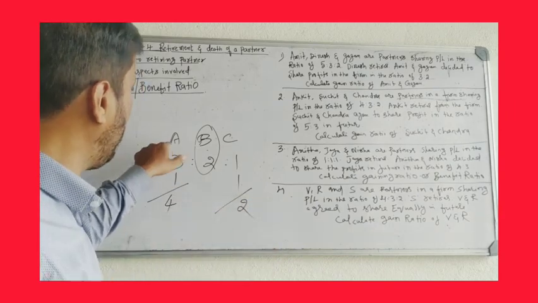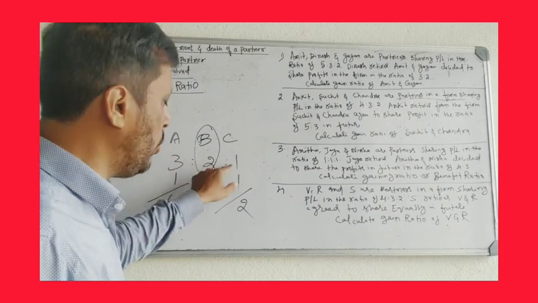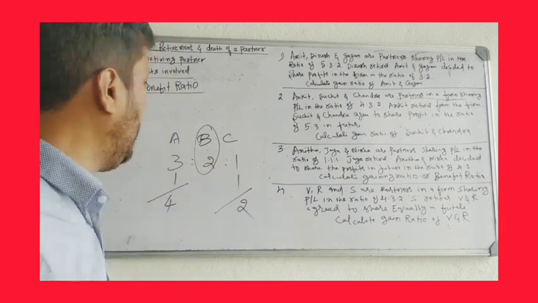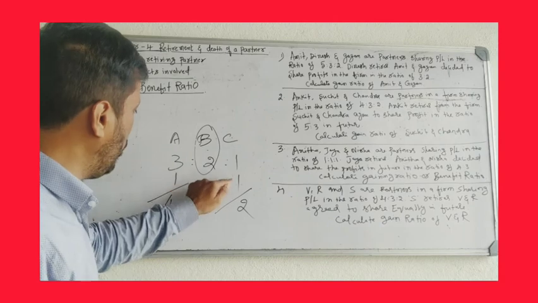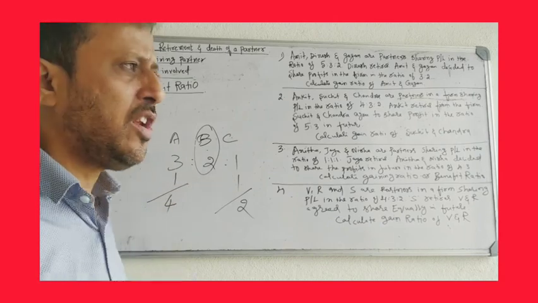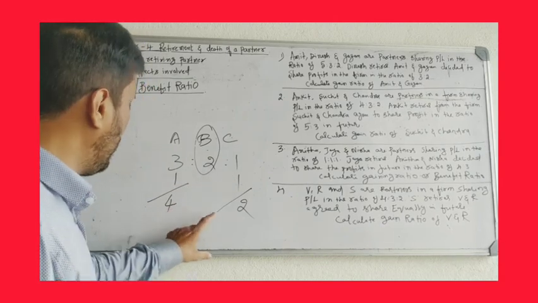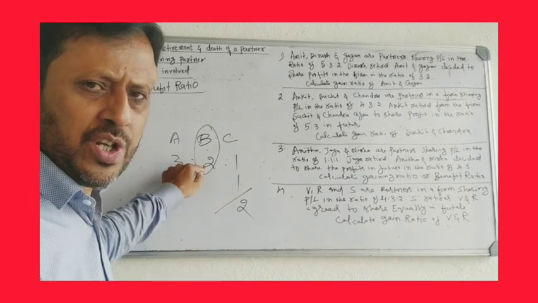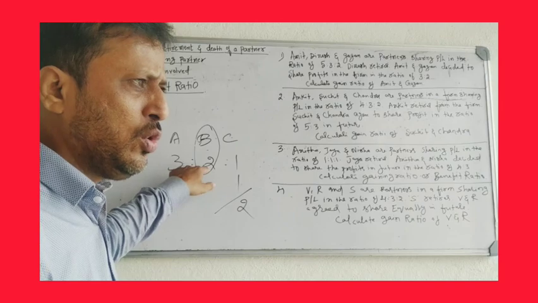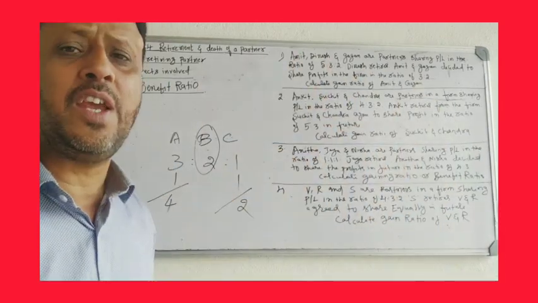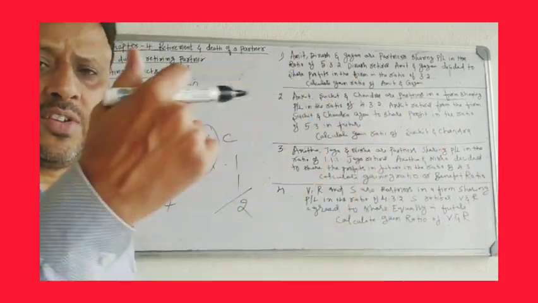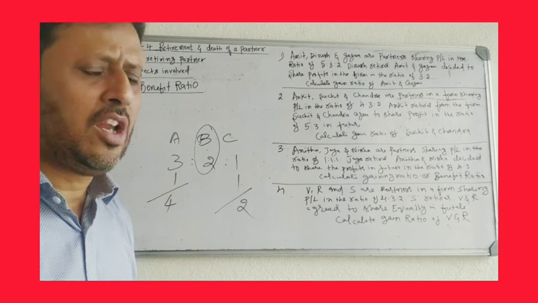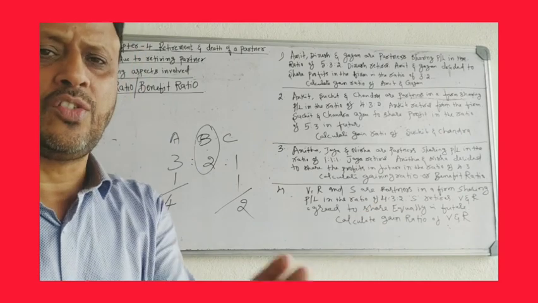So the old ratio of A, B, C is 3:2:1. The gain ratio of A and C is 1:1, and the new profit sharing ratio of A and C is 4:2. See, B leaves 2 shares in the partnership firm, and those 2 shares are gained by A and C. A gains 1, C gains 1. So the gain ratio of A and C is 1:1.